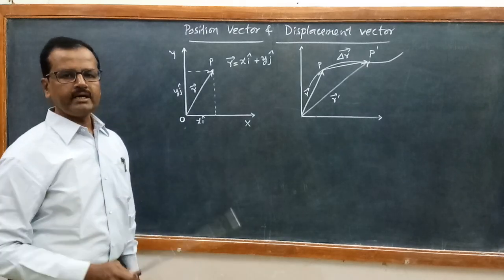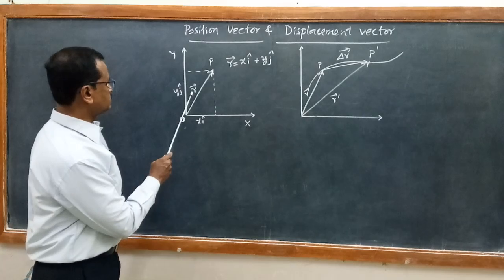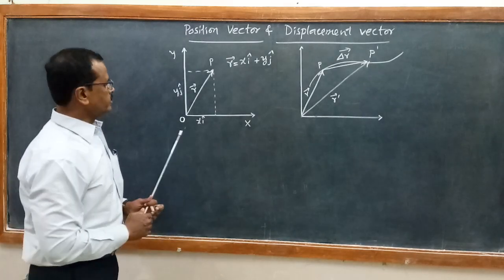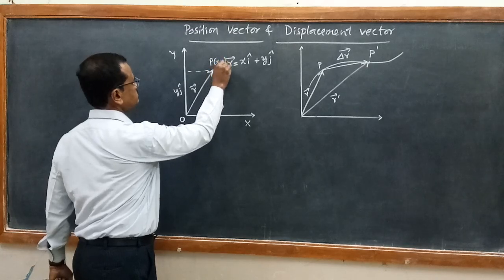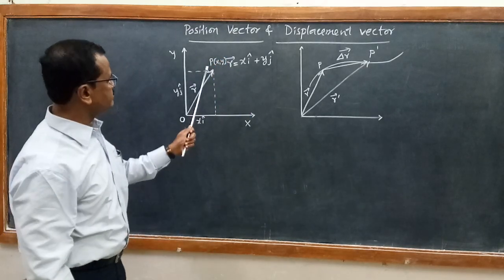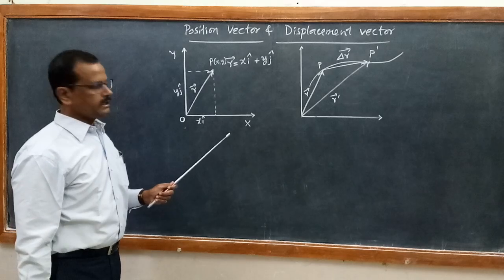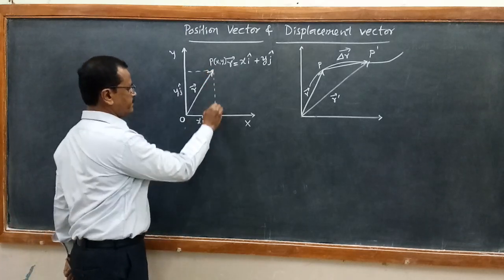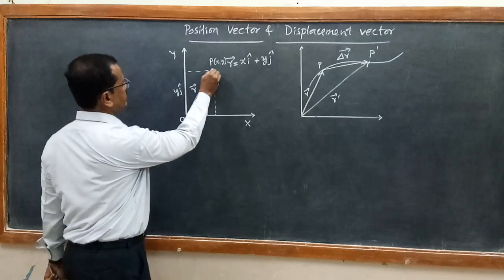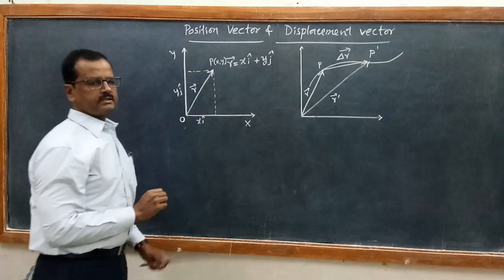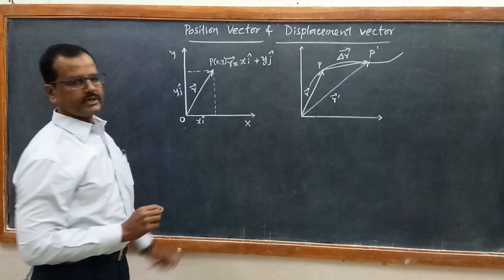It is denoted by R vector. So if x and y are the coordinates of this particle, then if you draw a perpendicular, this becomes x component. If you draw a perpendicular on y axis, this becomes y component.